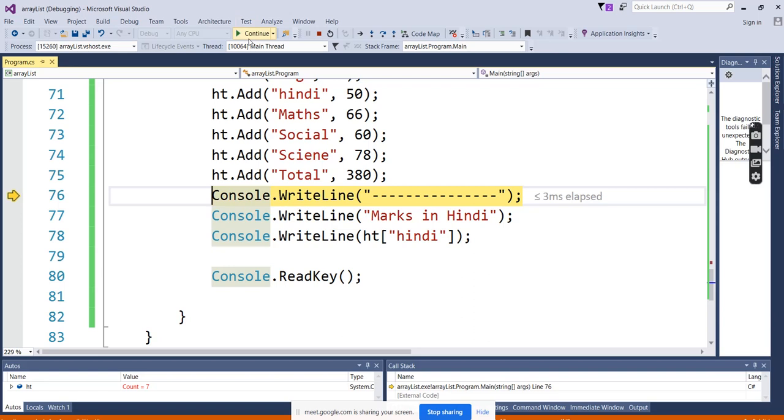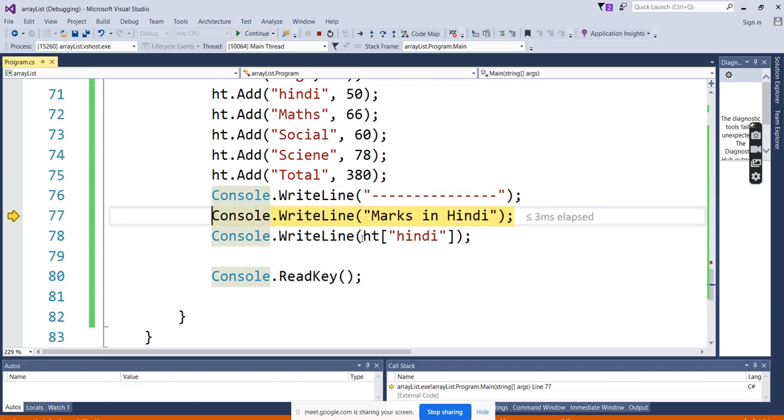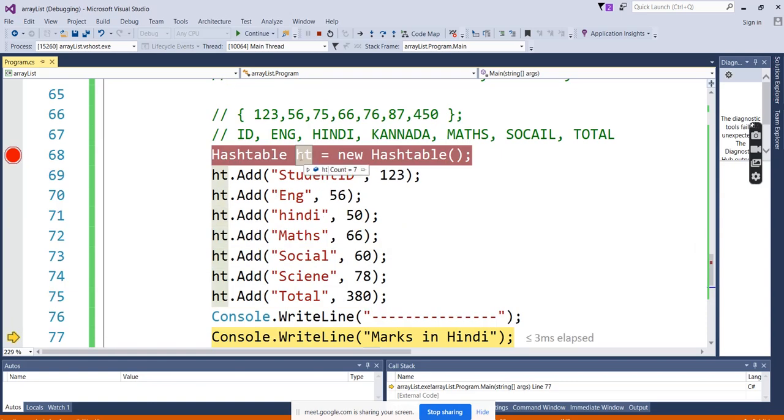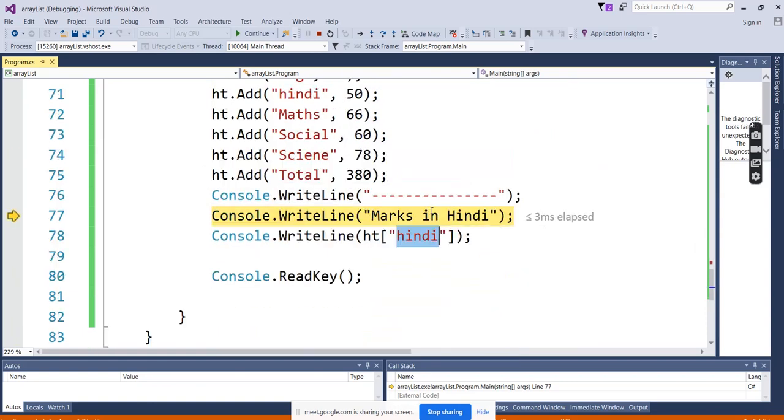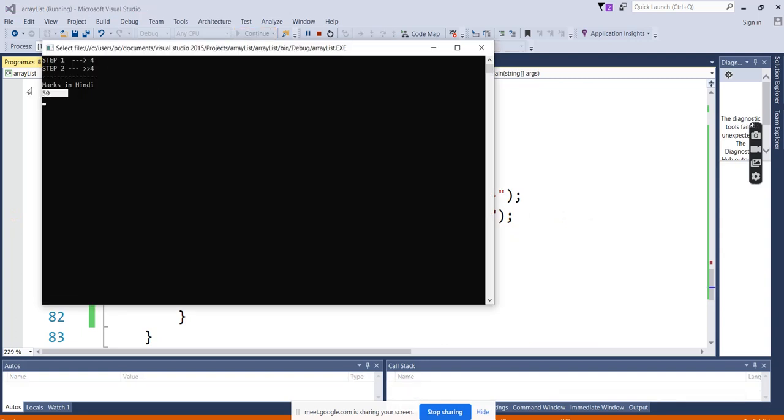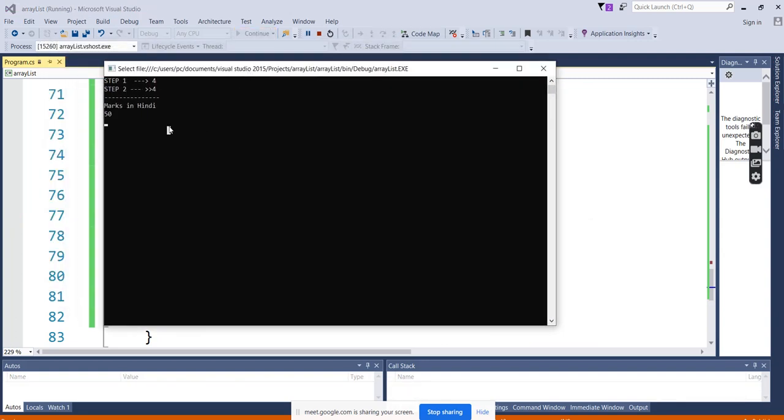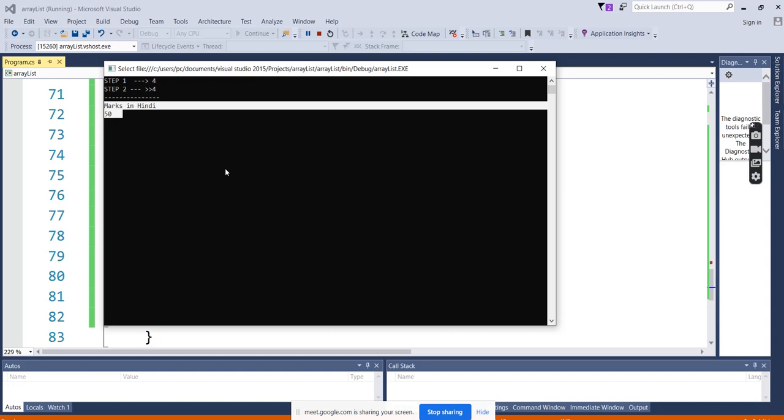So let's see the output window. Here in the output window I mentioned st, the variable, the object that we are creating, and then I am passing only the key here because I want the marks only of Hindi. So just mention the key there. You'll get the output. See here, you can see marks in Hindi is 50.